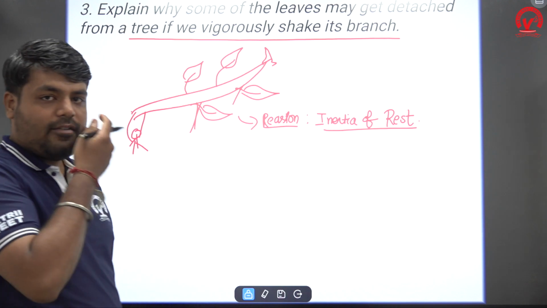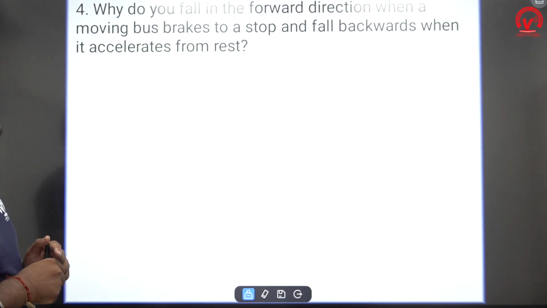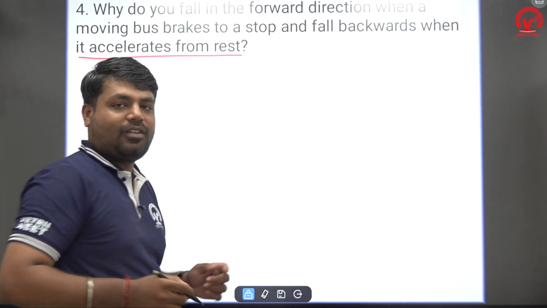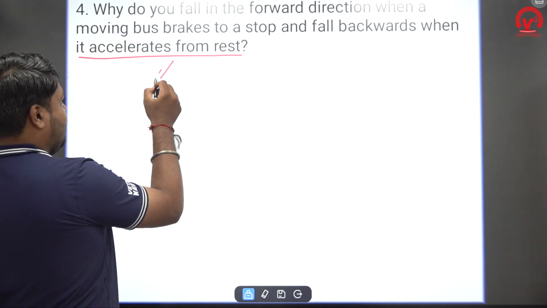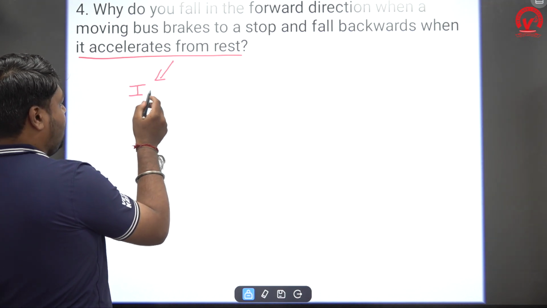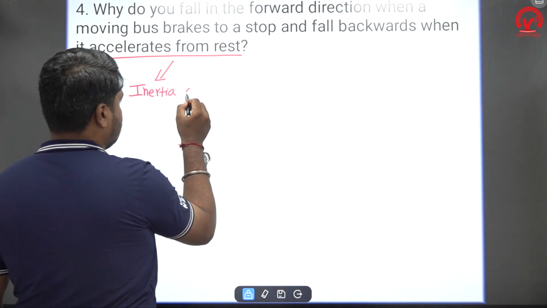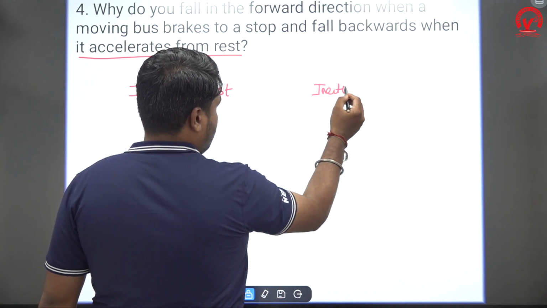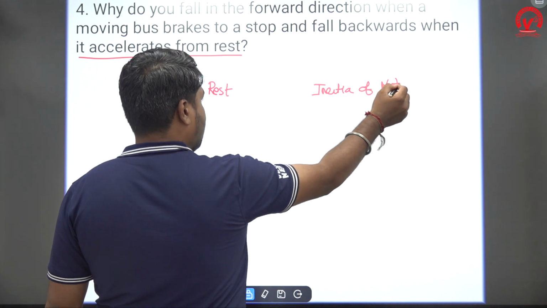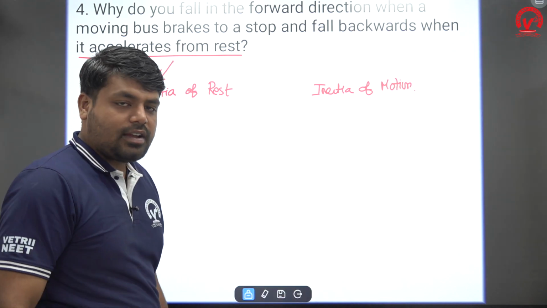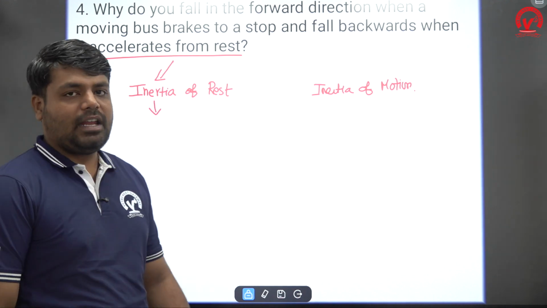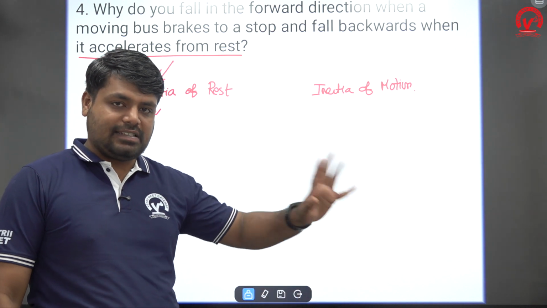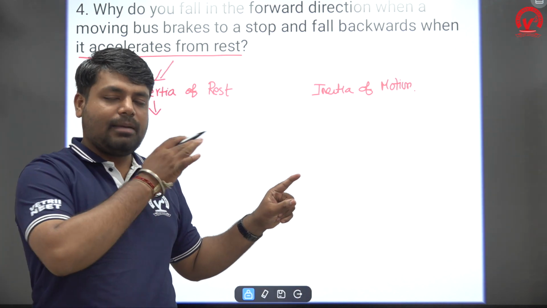Yes, inertia of rest. Now, why do we fall in the forward direction when a moving bus brakes to stop, and fall backwards when it accelerates from rest? We have already seen this case in the example itself. One is inertia of rest, another is inertia of motion. You will definitely experience these two cases when you are traveling in a bus. Consider inertia of rest: you are in a bus stand, the bus is at rest, and you all sit in the seats.